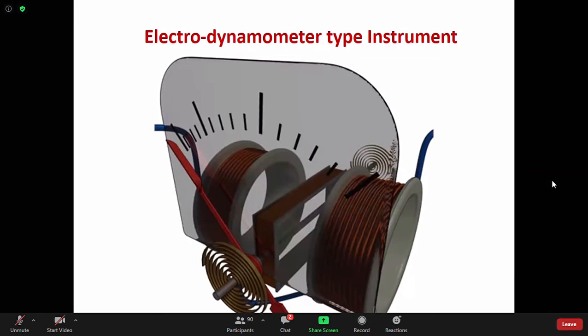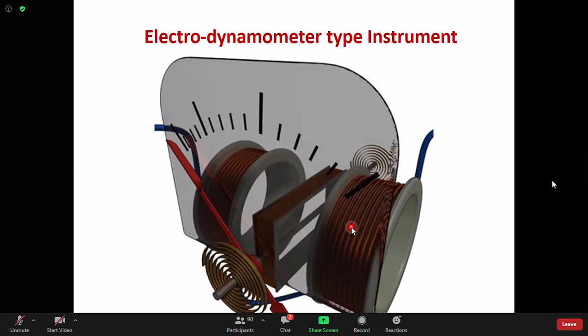Now, probably you have heard of the term wattmeter. Wattmeters are basically these dynamometer type instruments. See, this is the structure. This is one coil, the square one. The pointer is connected to that, and there are two other coils.